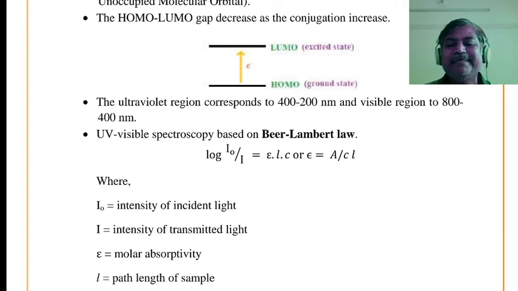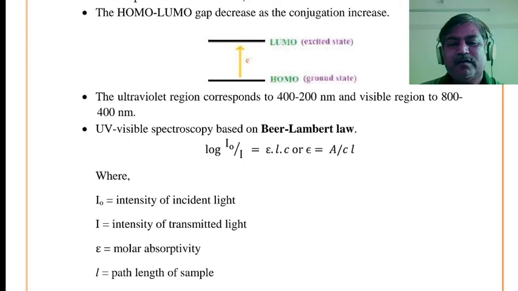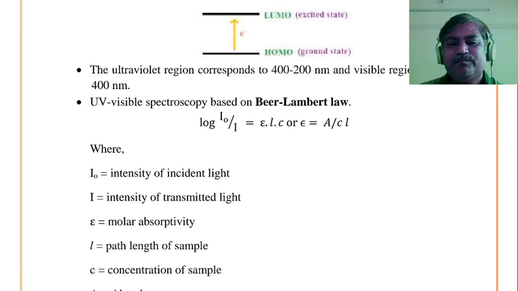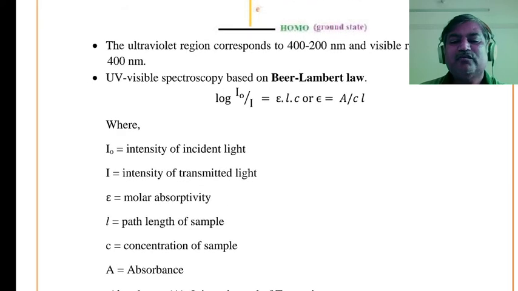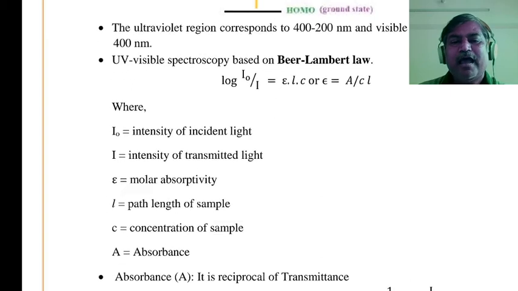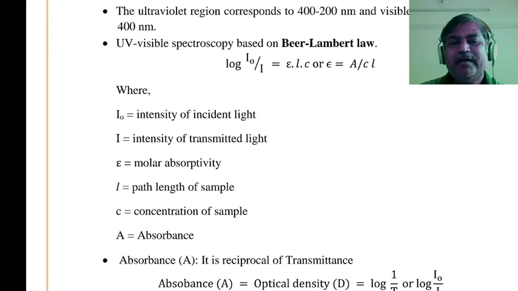That's why the logarithm of I0 upon I, that is the intensity of incident light radiation divided by the intensity of transmitted light radiation, is equal to molar absorptivity into path length of the sample into concentration of sample, which is equal to absorbance divided by concentration into path length. Molar absorptivity, कशी काढली जाते ते पुढे सांगितले.